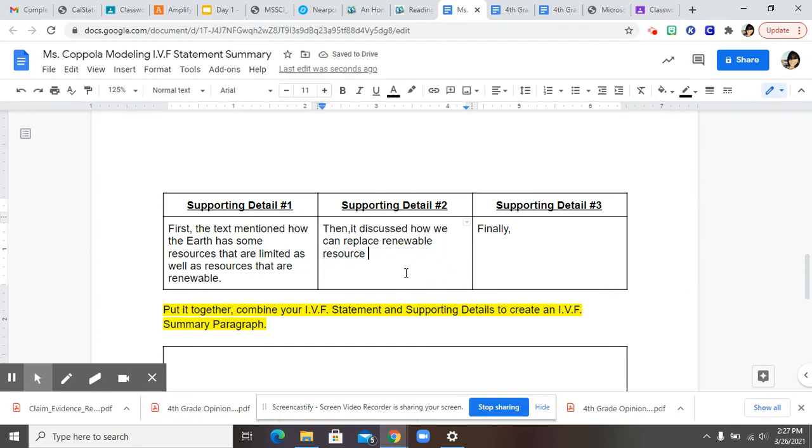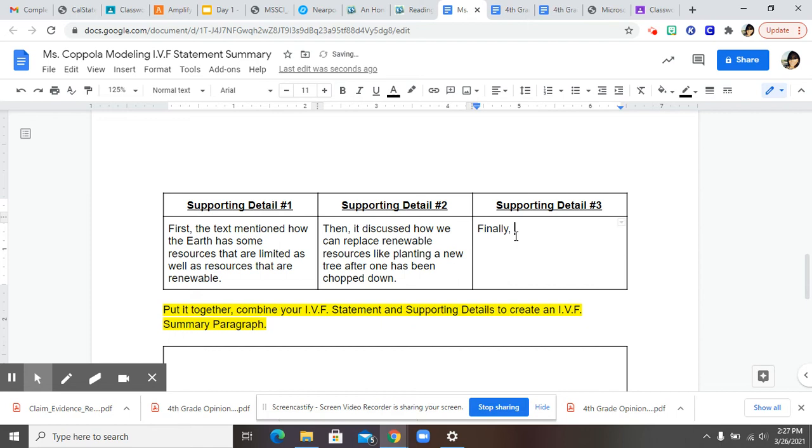And it discussed how we can replace renewable resources like planting a new tree after one has been chopped down.